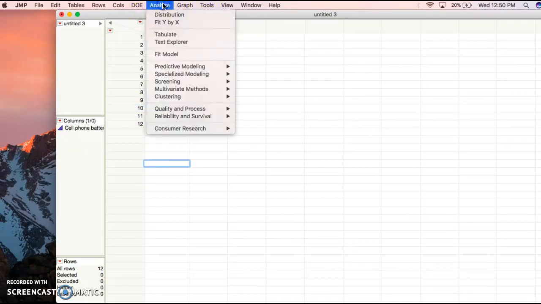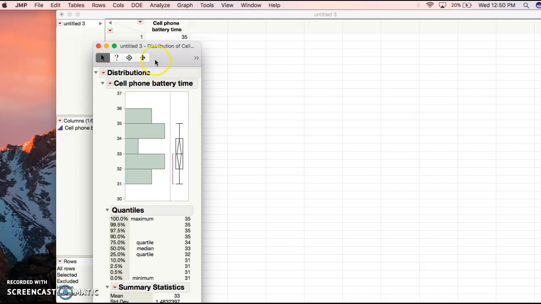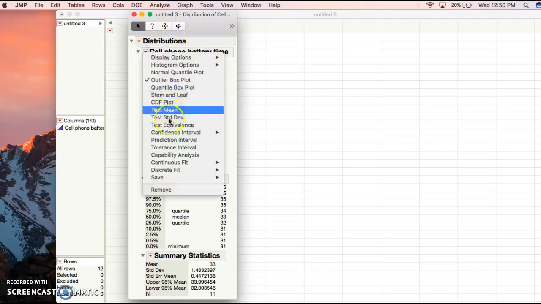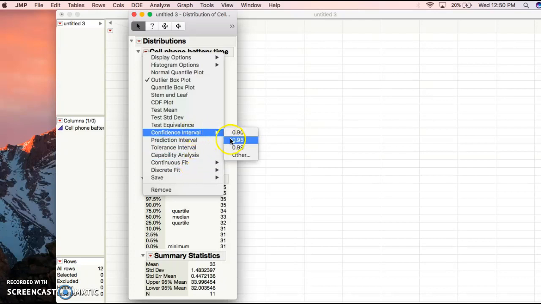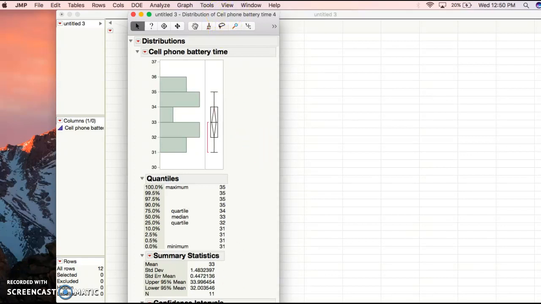So we're going to go back to Analyze, Distribution, cell phone battery times. Okay, and now we can see that we don't have our outlier. Since we just want to look at the confidence interval again, we don't need to do any of the fixing of the graphs. But we'll go back to confidence interval and our 95%. Pull that up again.